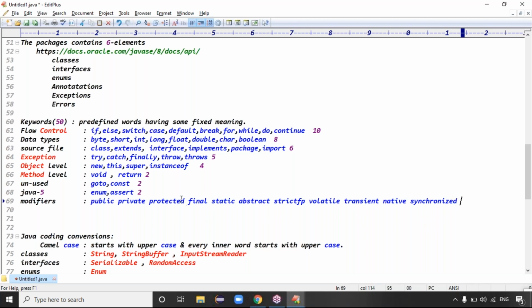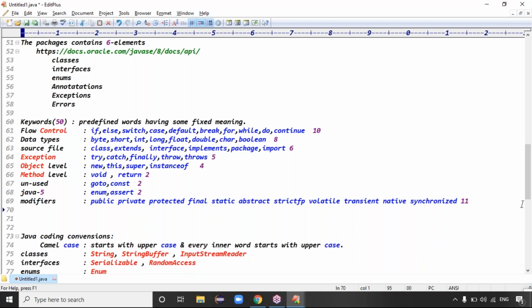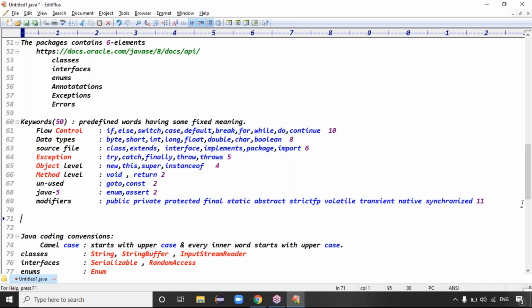Total how many modifiers here? 3, 6, 9, 10, 11 modifiers, right? Exactly, guys. So total, what is the count of keywords? Total we got 50 keywords, right? 50 keywords.